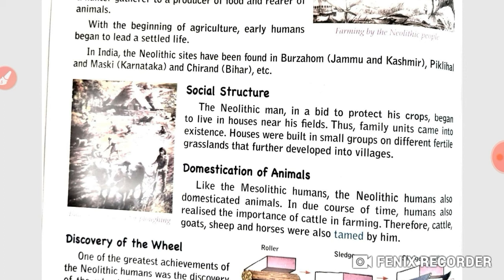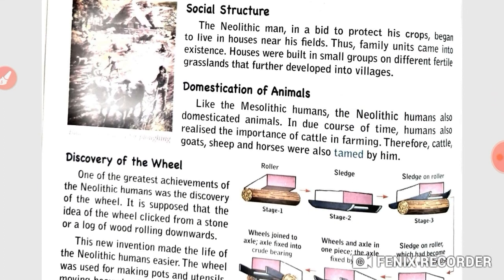Now the next point: social structure. The Neolithic man, to protect his crops, began to live in houses near his fields. Thus family units came into existence. Houses were built in small groups on different fertile grasslands that further developed into villages.